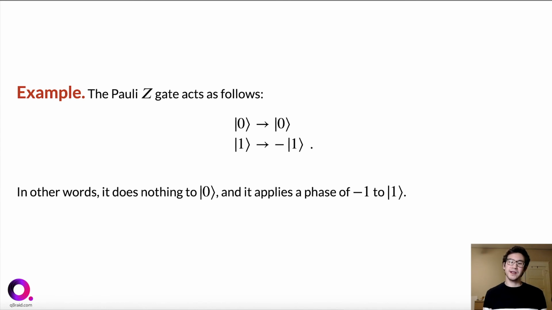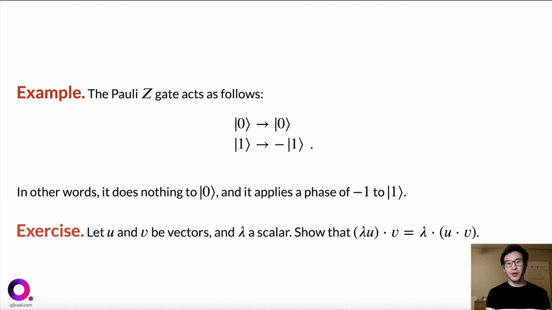In particular, minus ket1 is just the second standard basis vector multiplied by the scalar -1. And if all that I've just said is not immediately clear to you, I suggest that you pause the video and work this out on your own as an exercise before you proceed, because this is very important.